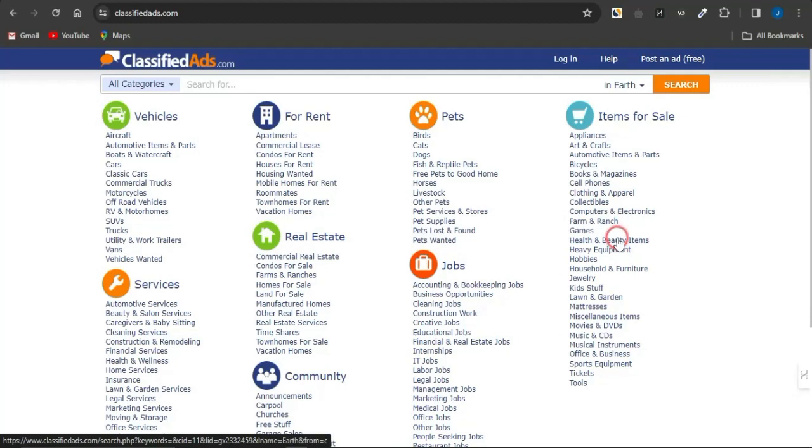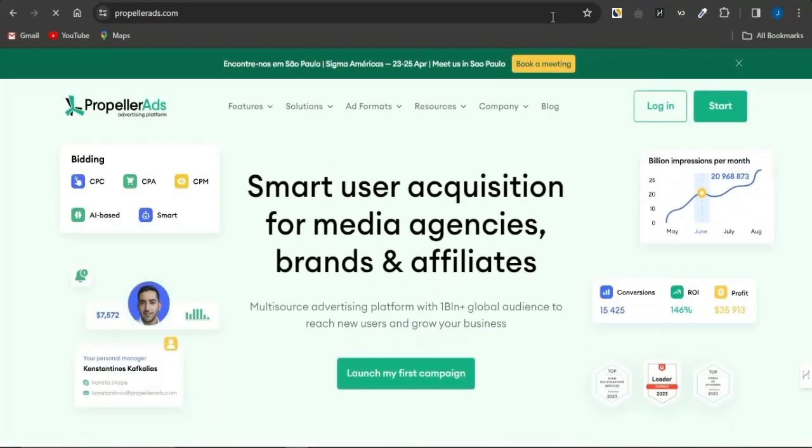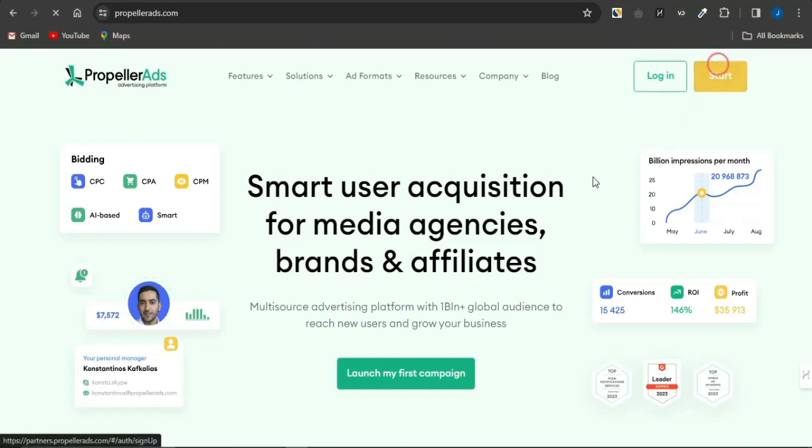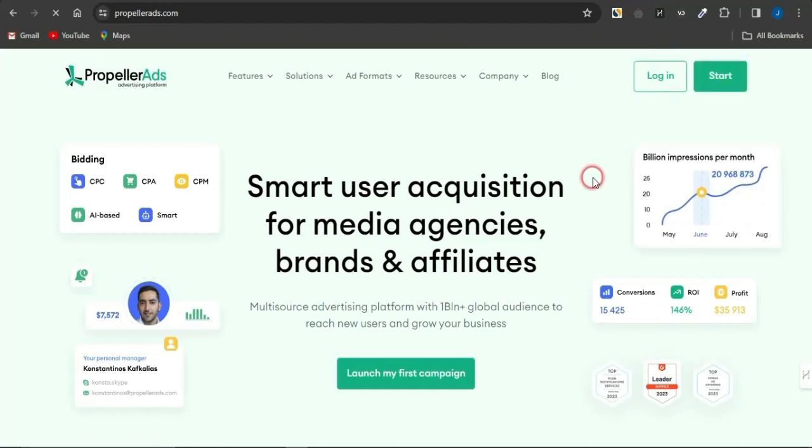Now, if you want to promote your ads for free, utilize this particular platform. But if you want to utilize a paid strategy to get much more effective traffic to your offers, you want to utilize this platform called thepropellerads.com. Now, this is a very cool platform that you can utilize to get targeted traffic to your offers right now. And this is a paid platform.